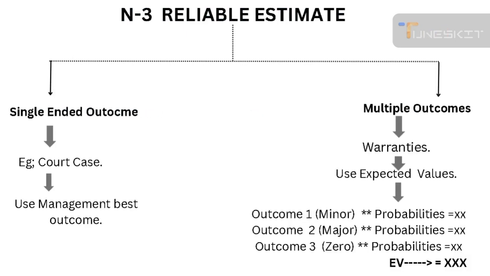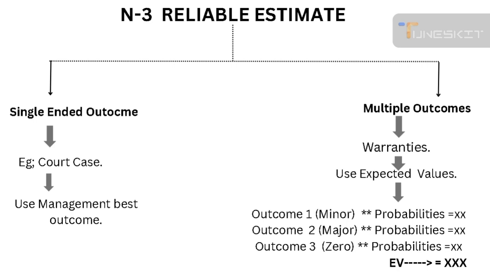The third criteria, reliable estimate. Reliable estimate means how we measure the amount of the provision, whether it is a single outcome or multiple outcomes. The estimation of the correct figure depends on the case.